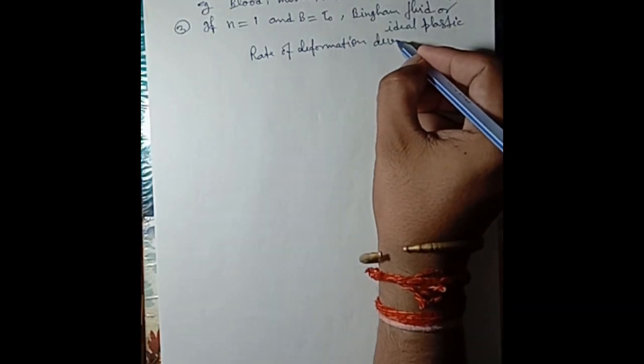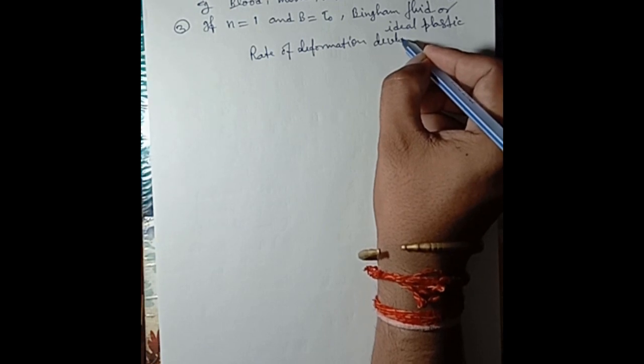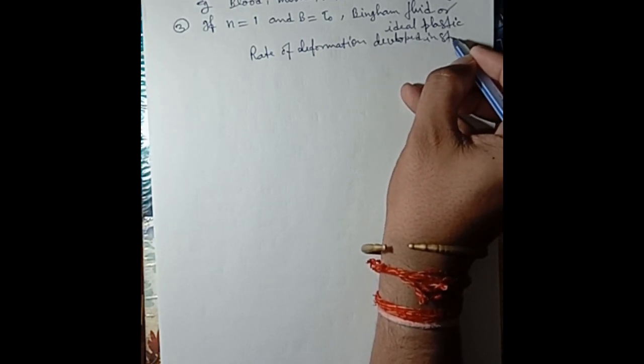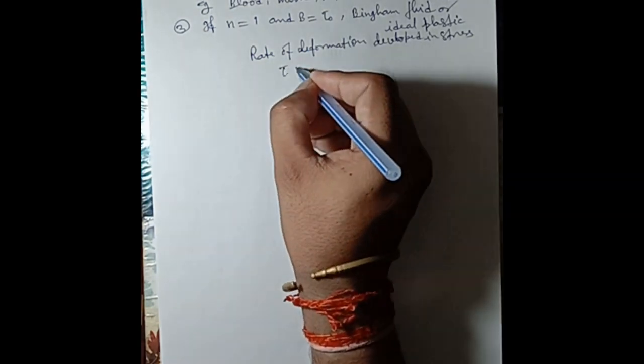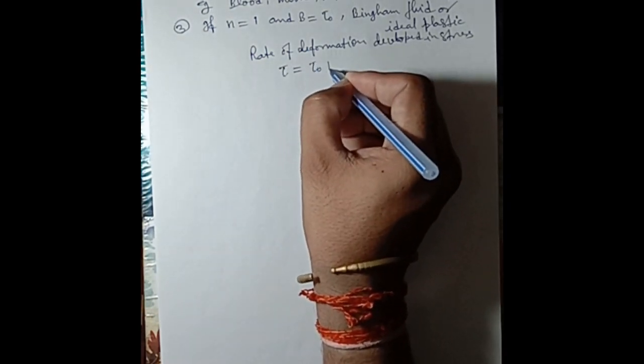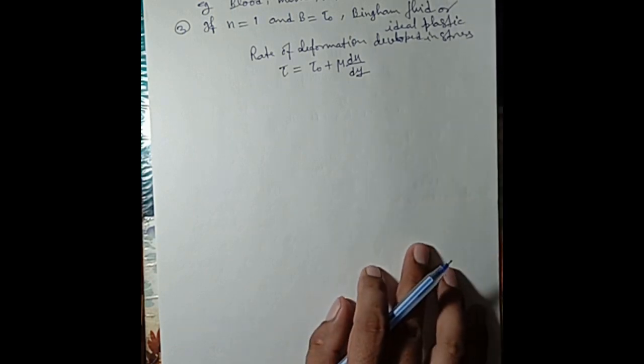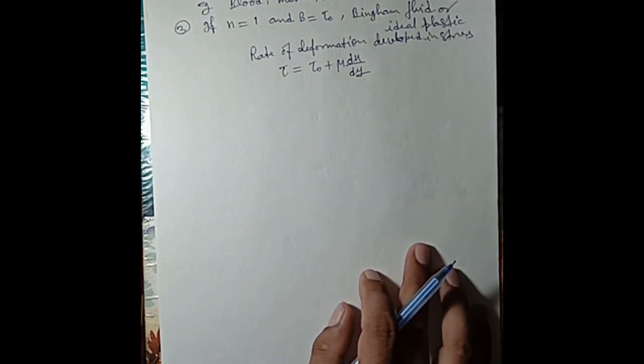That is, tau is equal to tau naught plus mu du upon dy. A small quantity, that is tau naught, is added in the term b, not b equal to 0.